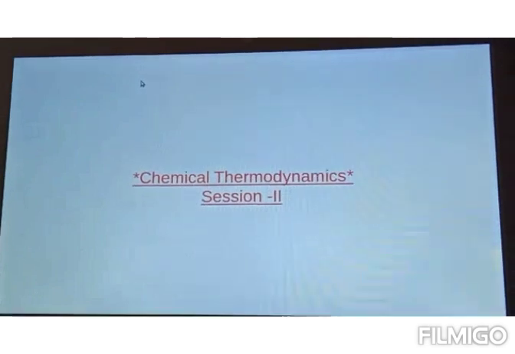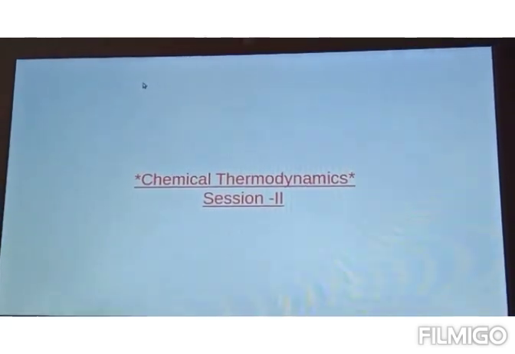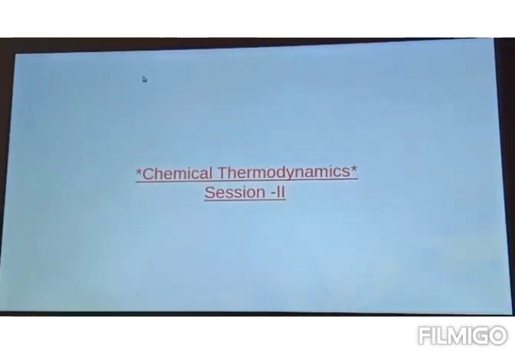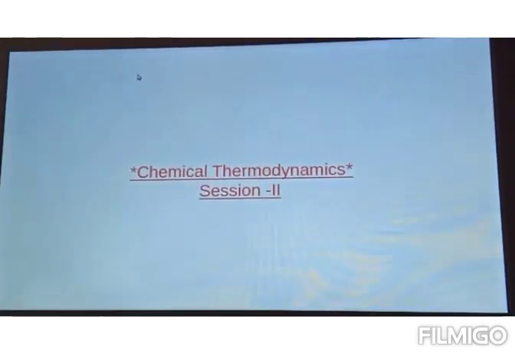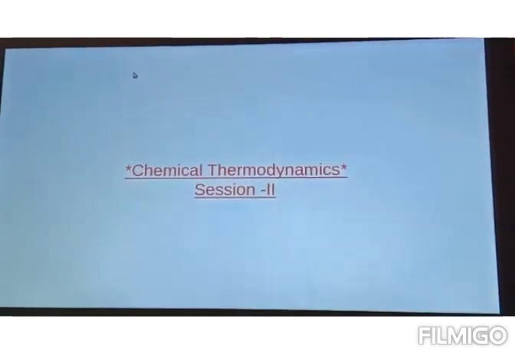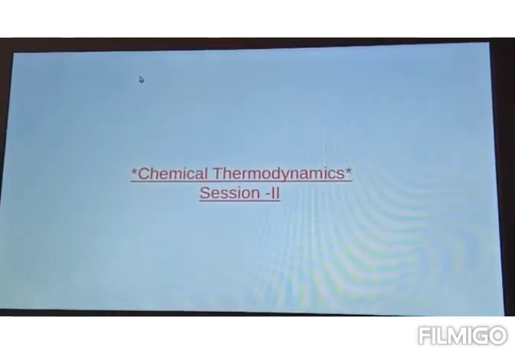Hello students, here we are with our second session of chemical thermodynamics. In the first session we discussed some basic properties of thermodynamic processes and thermodynamic properties.